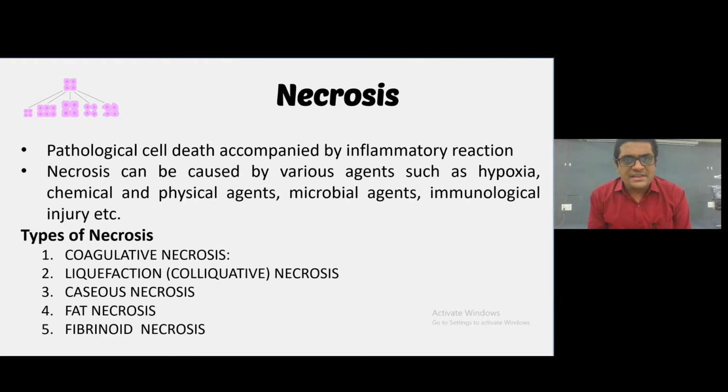Necrosis is the pathological cell death accompanied by inflammatory reaction. Necrosis may occur due to certain agents like hypoxia, chemicals, physical agents, microbial agents, immunological injury, etc. Types of necrosis are coagulative necrosis, liquefaction necrosis, caseous necrosis, fat necrosis, and fibrinoid necrosis.